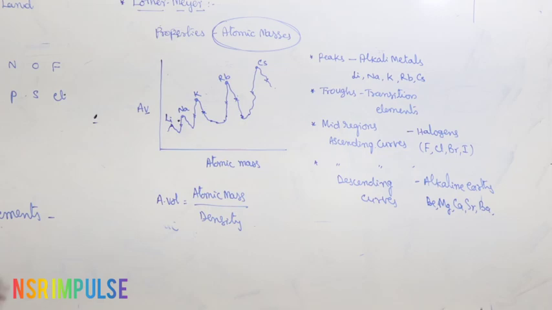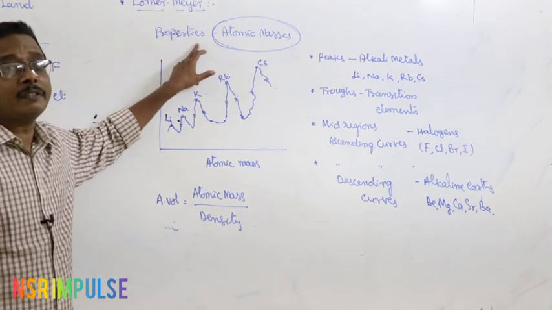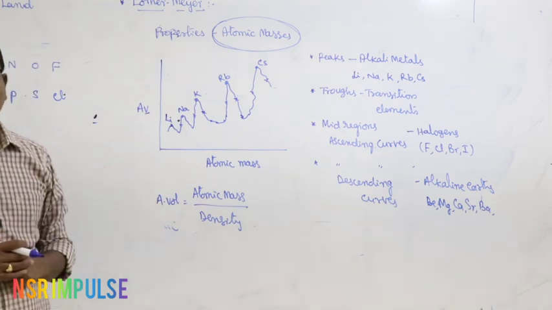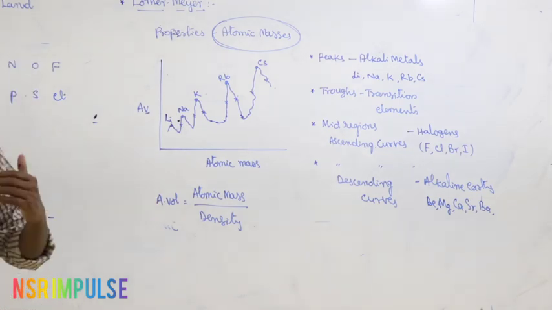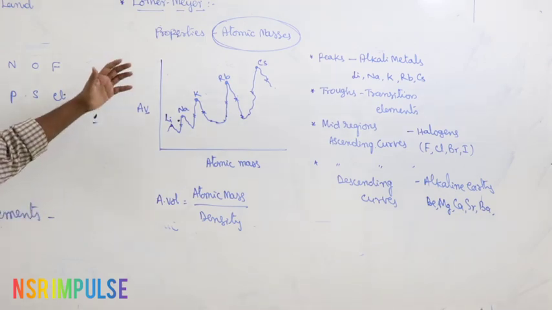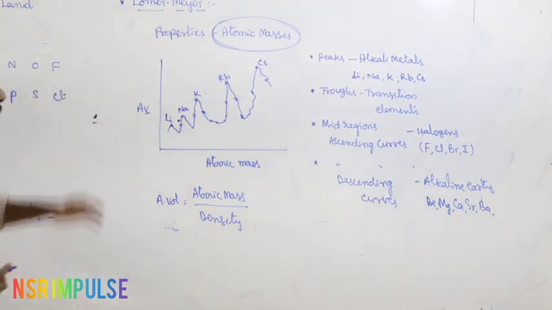That means the physical and chemical properties of the elements depend upon their atomic masses. Here he gave the opinion in the form of a statement that is known as Mendeleev's periodic law. That is the basis for Mendeleev's periodic classification.